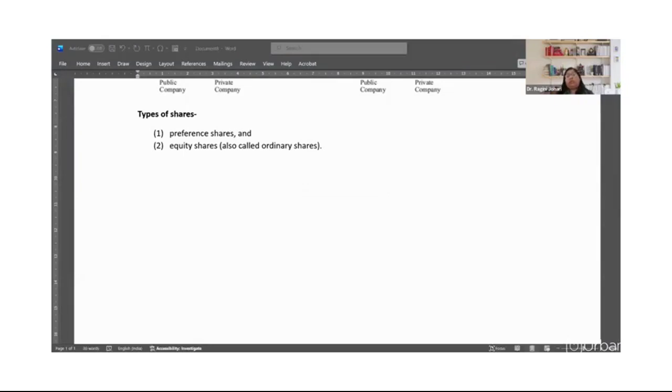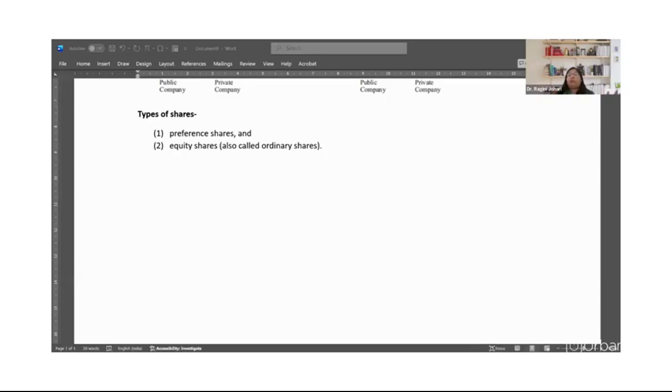According to Section 43 of the Companies Act of 2013, a preference share is one which fulfills the following conditions. Number one, it carries a preferential right to dividend, to be paid either as a fixed amount payable to preference shareholders or an amount calculated at a fixed rate of the nominal value of each share, before any dividend is paid to equity shareholders.